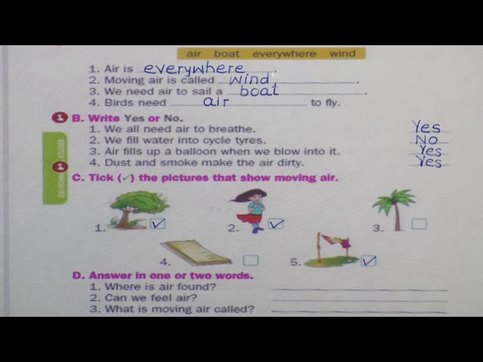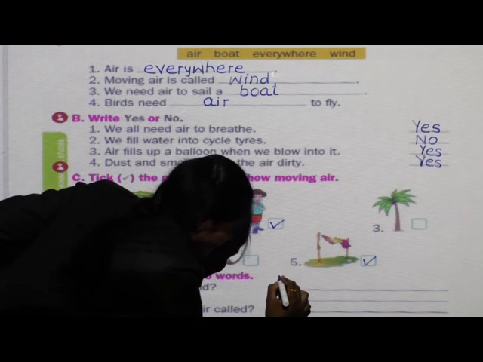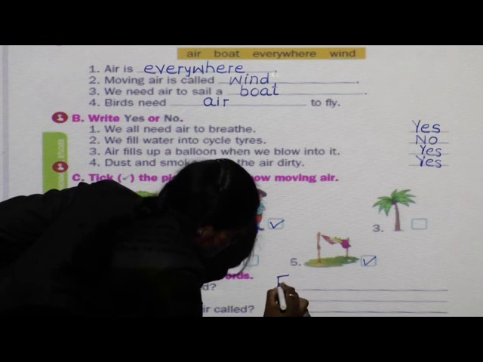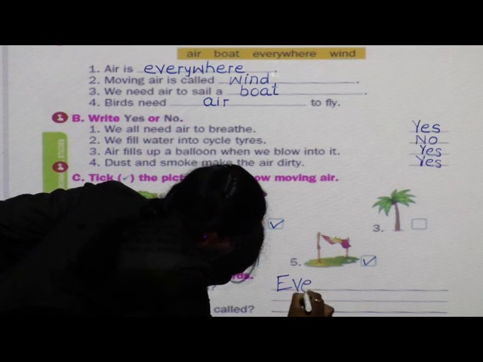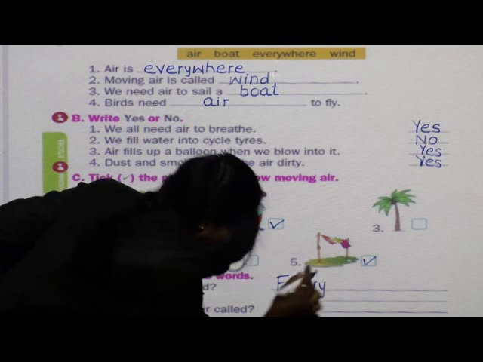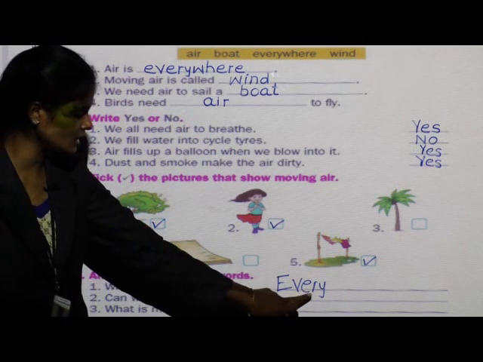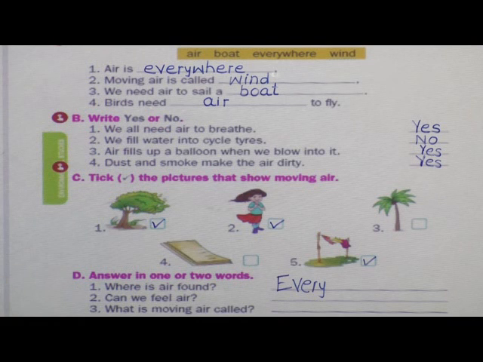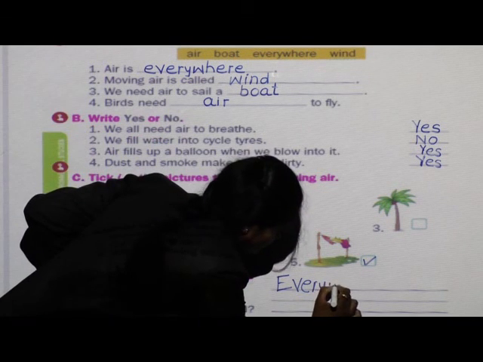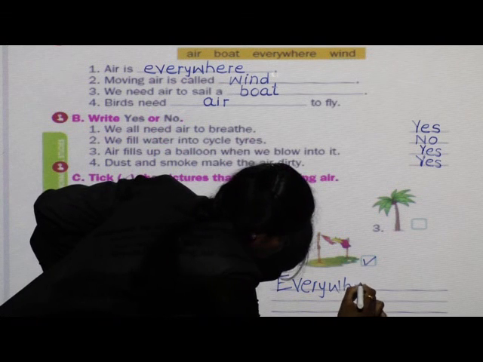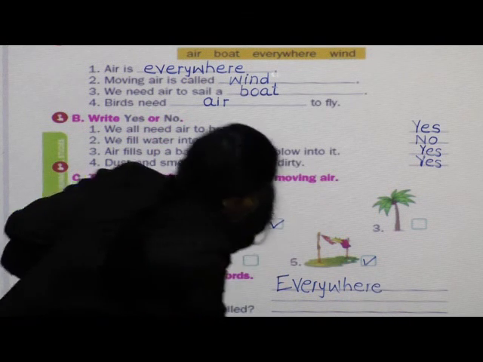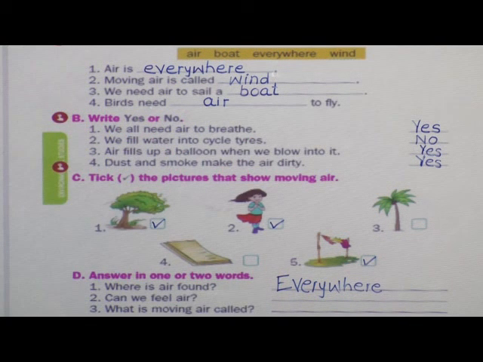Yes, everywhere, not only in a particular place. Air is everywhere. So write here everywhere. E-V-E-R-Y. First letter must be capital. E-V-E-R-Y. W-H-E-R-E. Everywhere. Done?